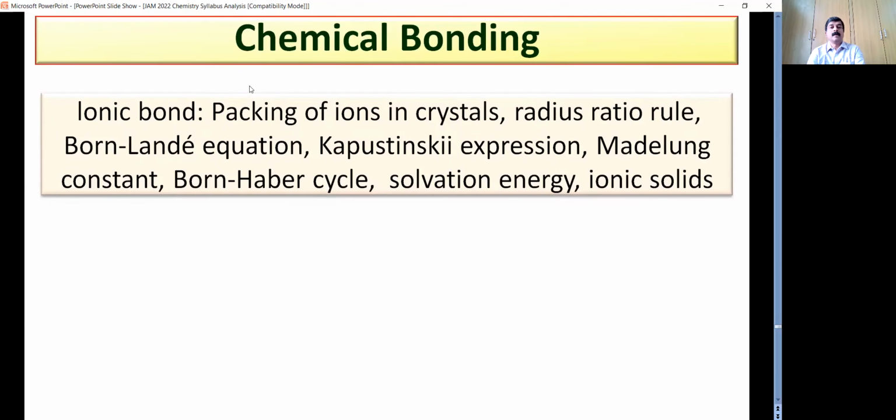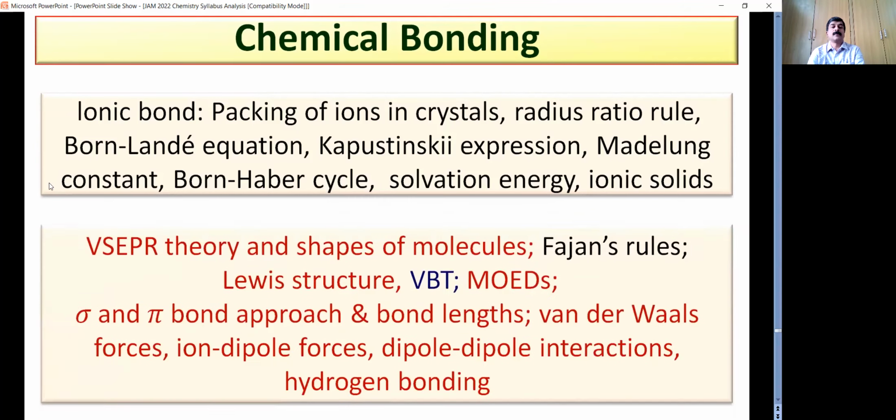Then chemical bonding, this is also one of the important and major chapters and also a fundamental chapter. Focus on the ionic bond with special focus on the Born-Haber cycle and also solvation energies. Then moving on to the covalent bond, VSEPR theory, that is particularly the shapes of various molecules.